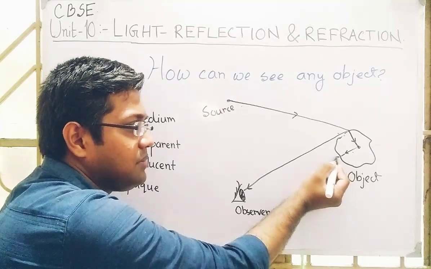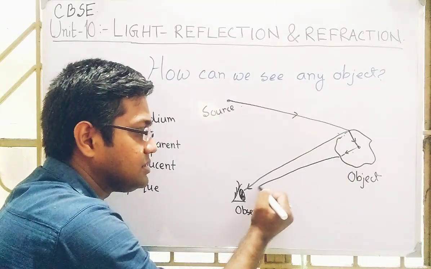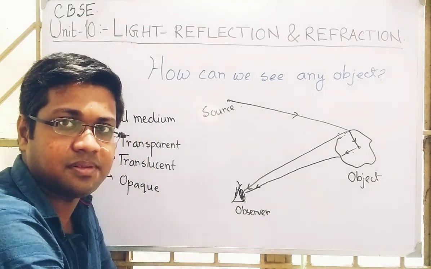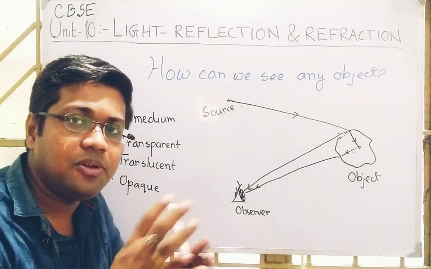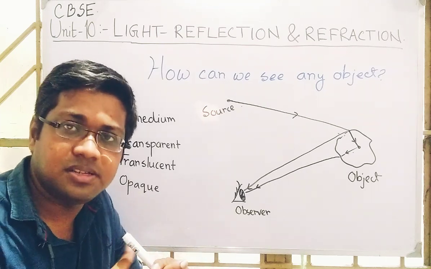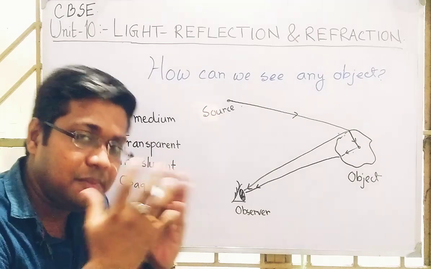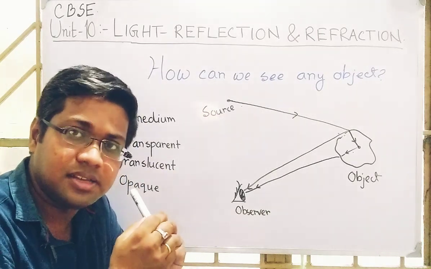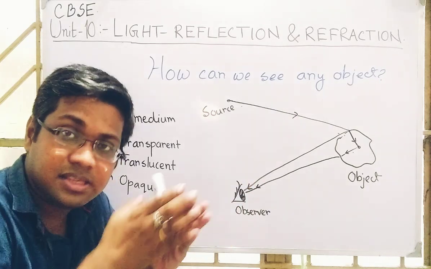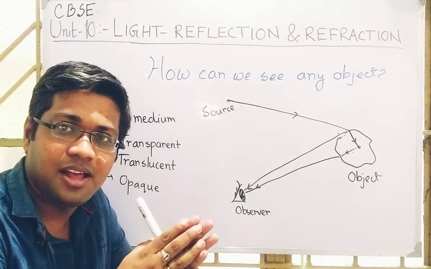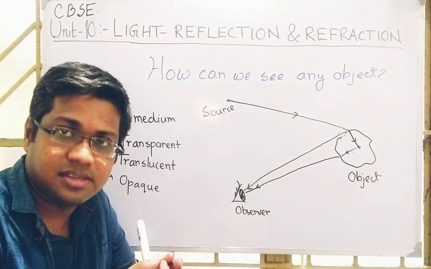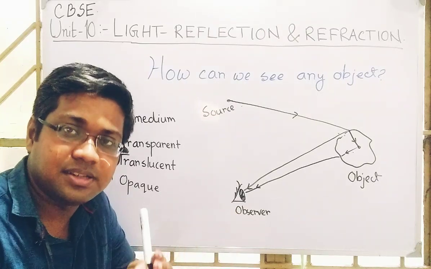So it comes out from that medium and enters into the eye of the observer. If we want to see the outside part of that object, then our eye is collecting the reflected rays. And if I want to see the inside part of the object, then we can observe it through the refracted rays, or through refraction.